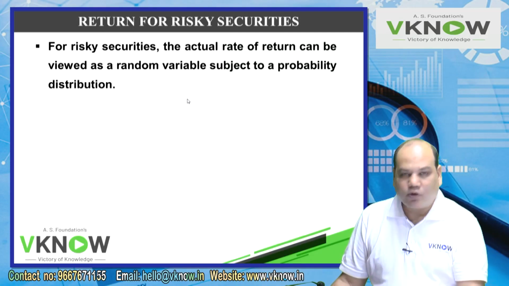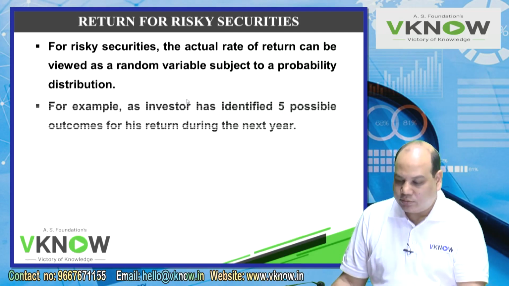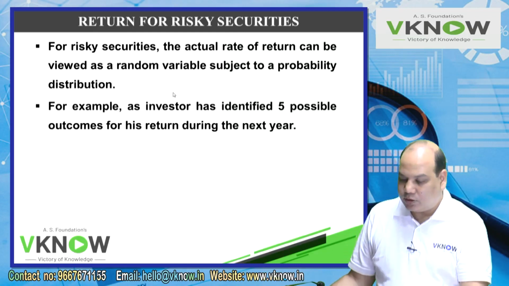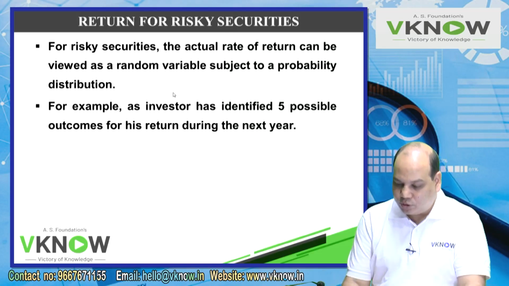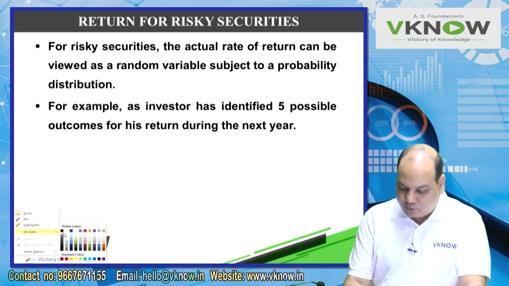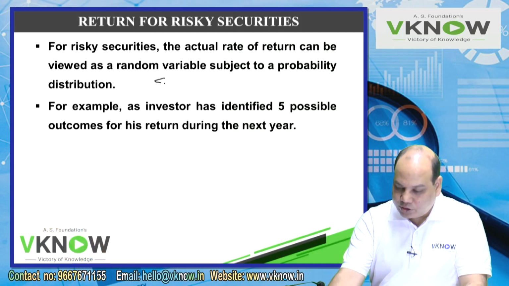And so the second formula that we are going to understand today is called expected return of risky security, by applying a formula which is the sum of return into probability. It is printed in your book also.